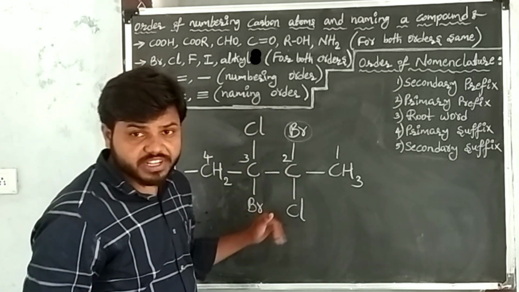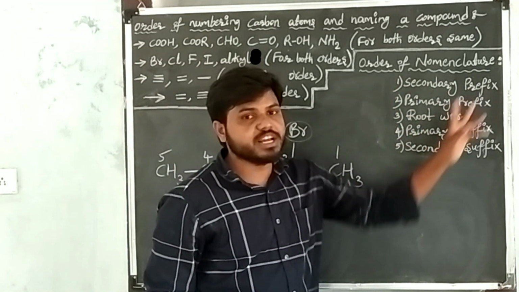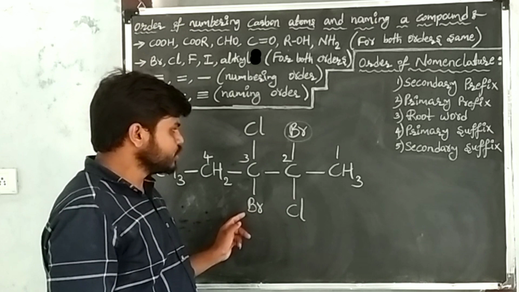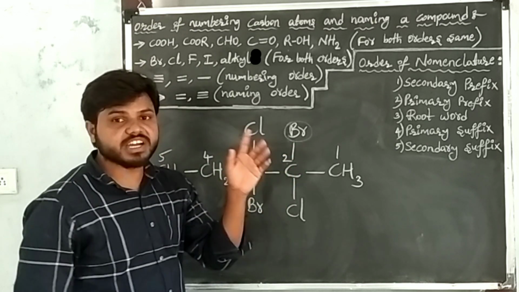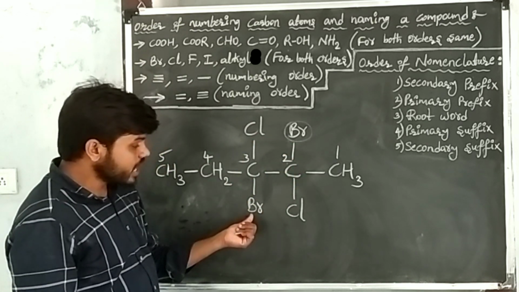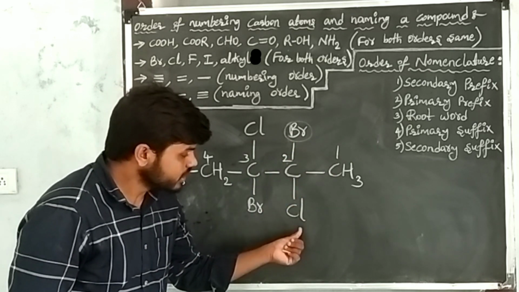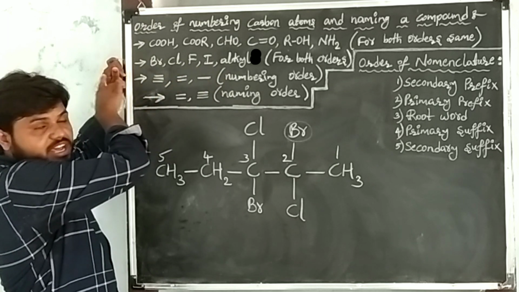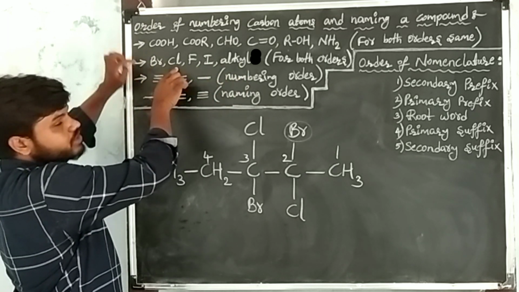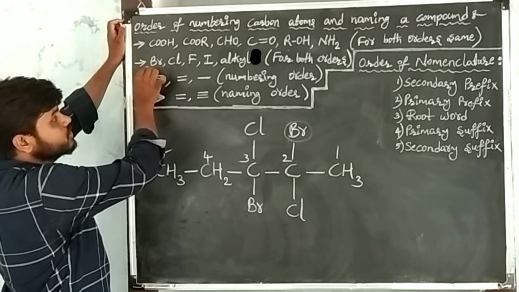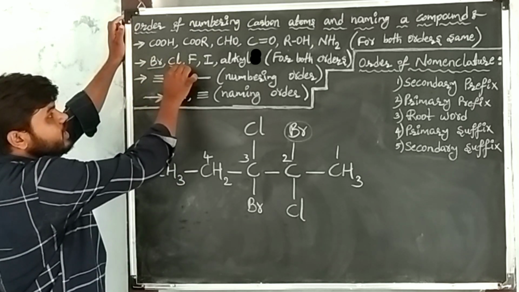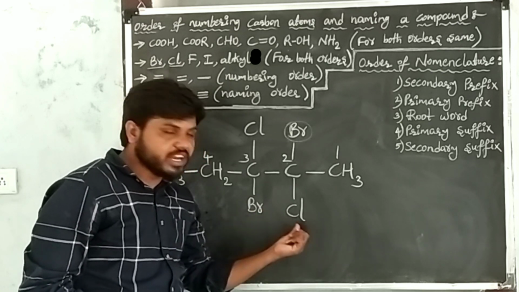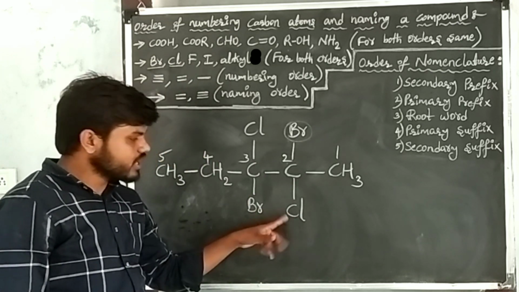After giving numbers, go to the secondary prefix. First write the secondary prefixes. Here the secondary prefixes are these 2 bromines and 2 chlorines. First write the bromine prefix, then after that write the chlorine prefix. See the naming order. This naming order and numbering order are the same. When you give the names, first write the bromine, then after that write the chlorine.